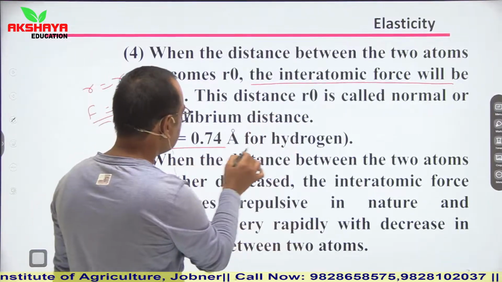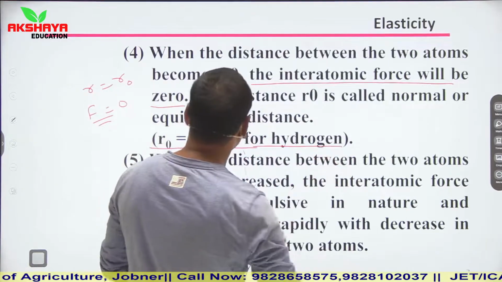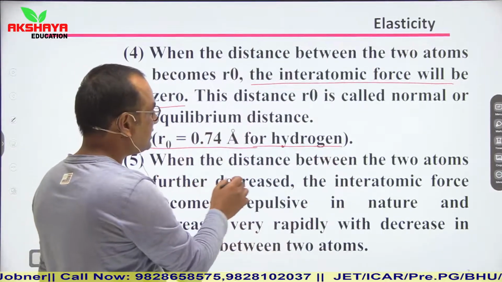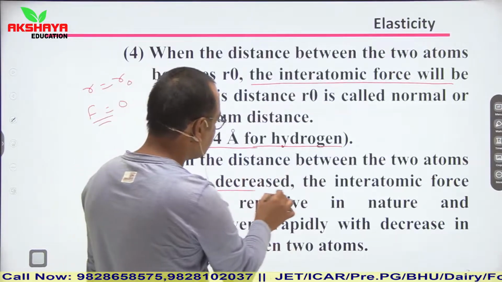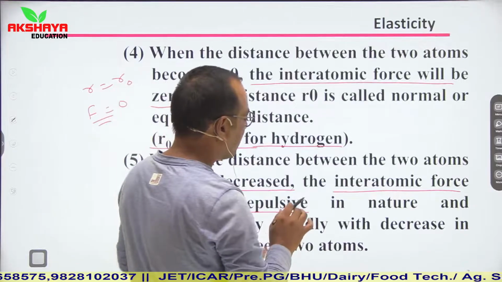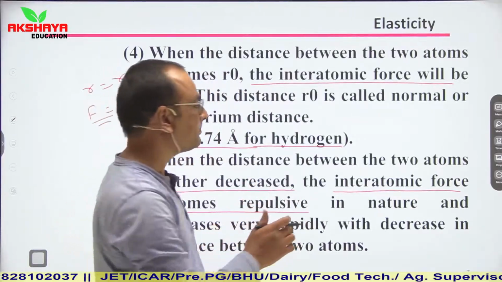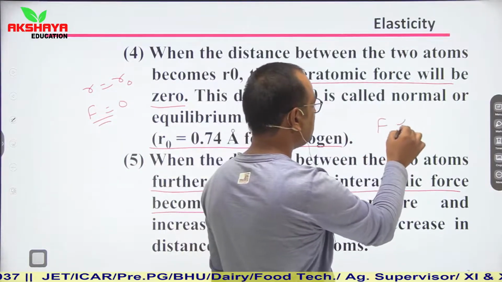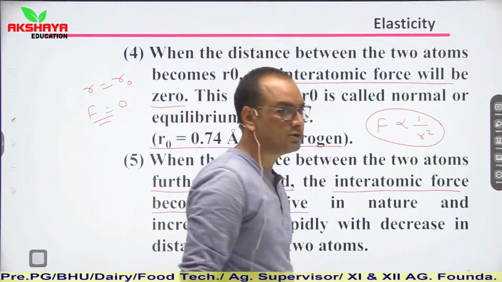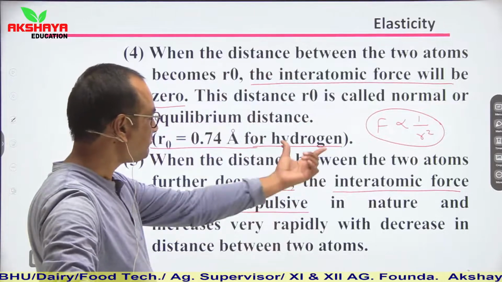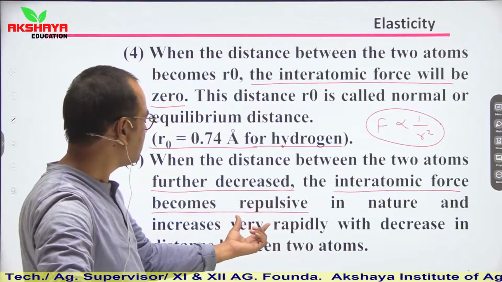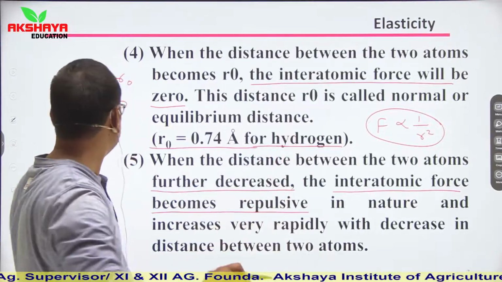So r naught is 0.74 angstrom for hydrogen. See, this r naught varies for different atoms. When the distance between the two atoms is further decreased, the interatomic force becomes repulsive. I have clearly explained all these topics, that F is inversely proportional to r square. You have to simply keep this in mind: F is inversely proportional to r square. If separation decreases, then interatomic force will increase, and vice versa.